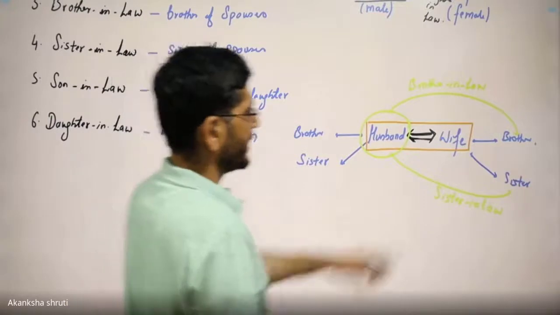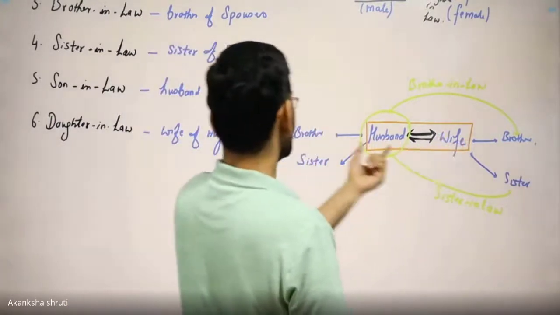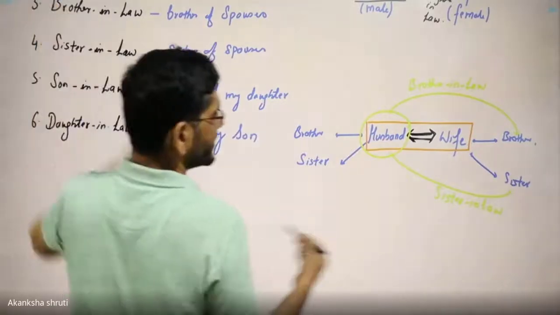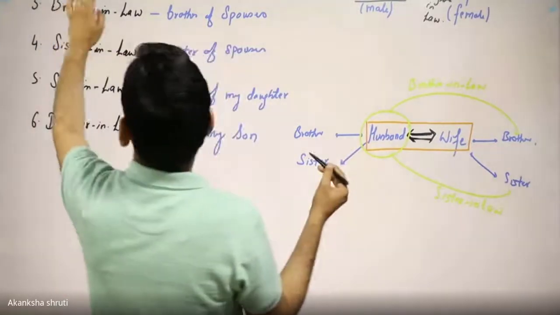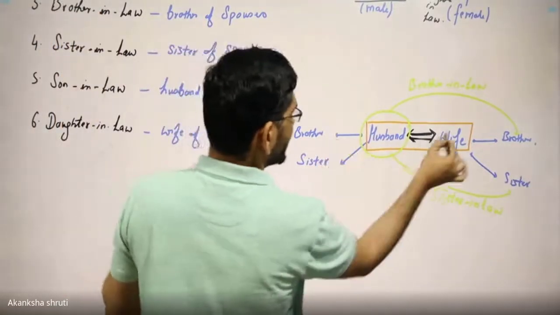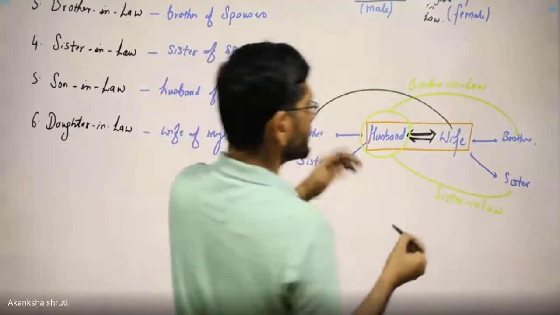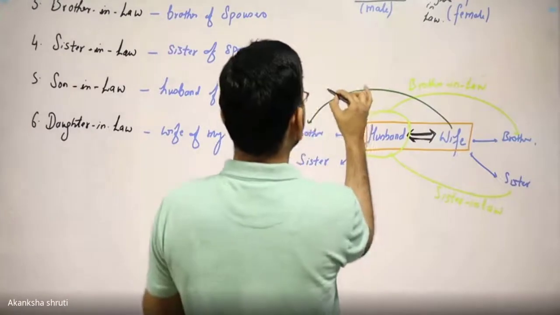But if we consider this wife and brother of this husband, then this relation, looking for the brother of this wife, this also becomes the brother-in-law.